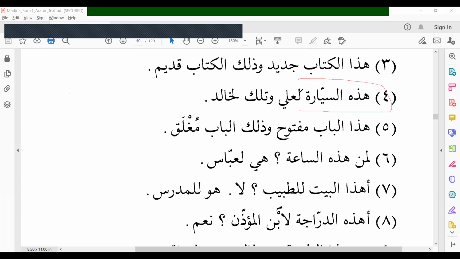Hadihi sayyaratu li Aliyin. This car belongs to Ali. Watilka li Khalidin. And that belongs to Khalid.